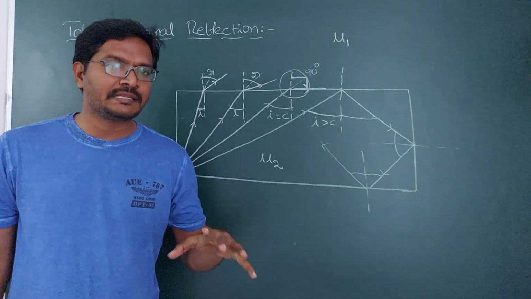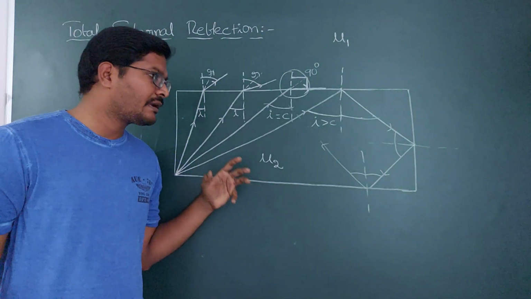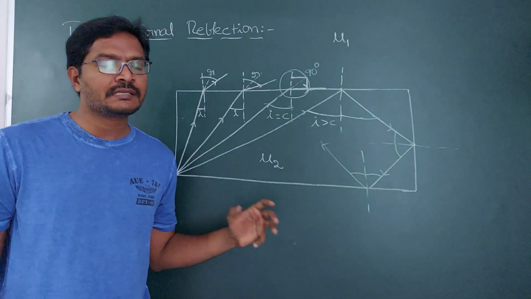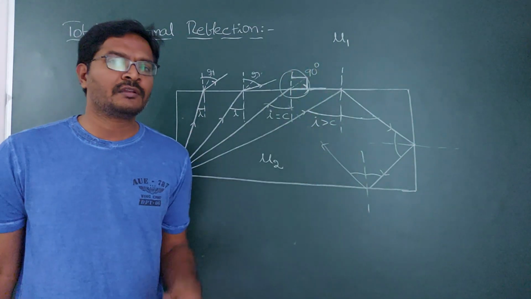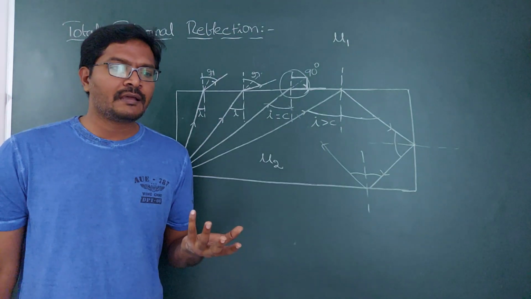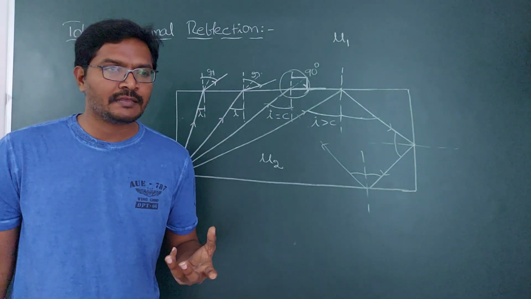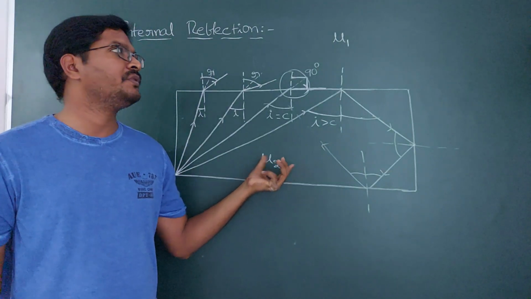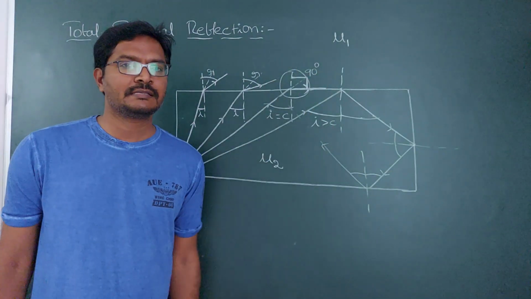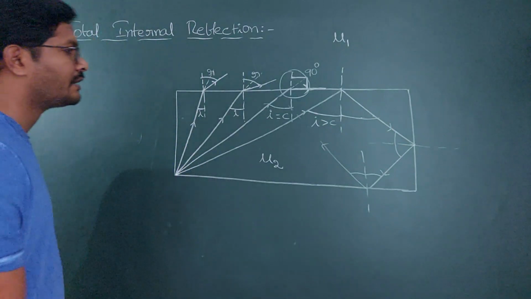It is not compulsory. Should I always consider the denser medium refractive index as mu2? No need. You can consider it as mu1 and the rarer medium refractive index as mu2. But for your convenience, without getting confused, always assume one convention consistently, so that you are not going to get confused.